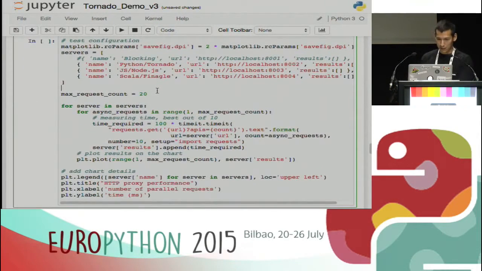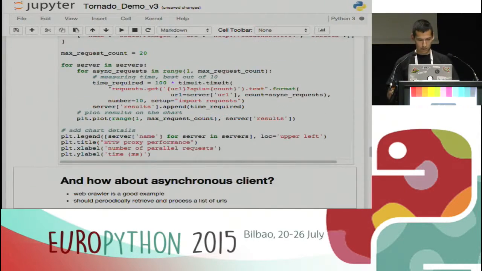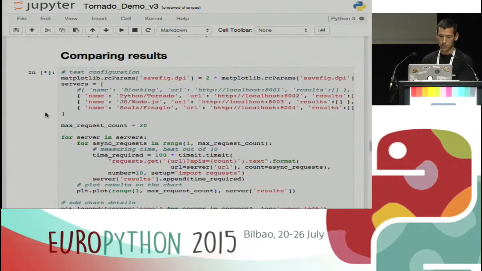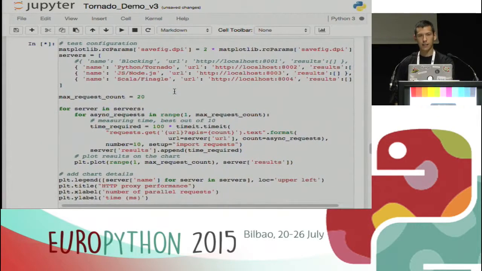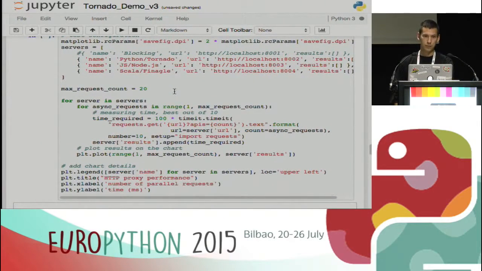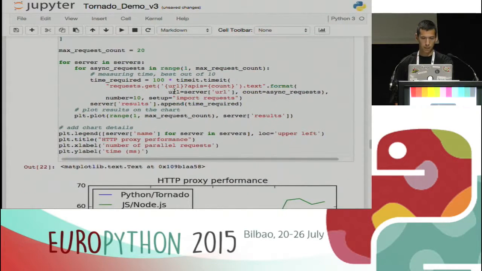We don't need to speculate. I wrote a little benchmark that will answer us this question. So here, I have Tornado, I have Node.js, and I have Finagle. And I'm going to increase the number of concurrent requests from 1 to 20. Then I'm going to plot a graph that will show us how these different frameworks behave on the increasing load, so on the increasing of the concurrent requests.